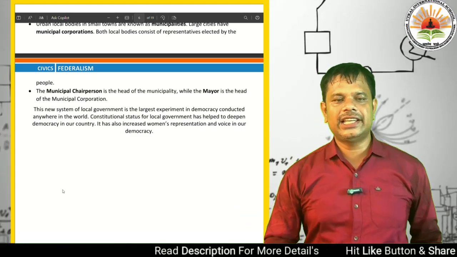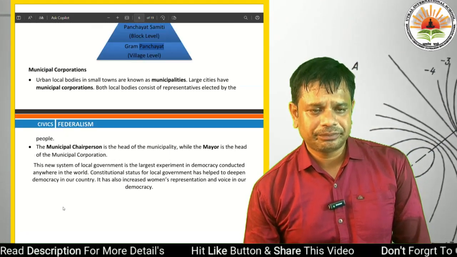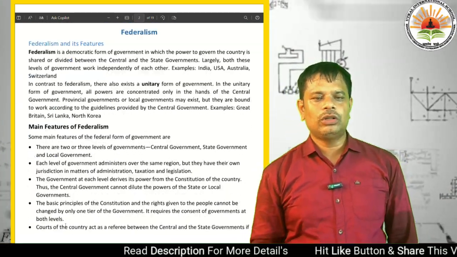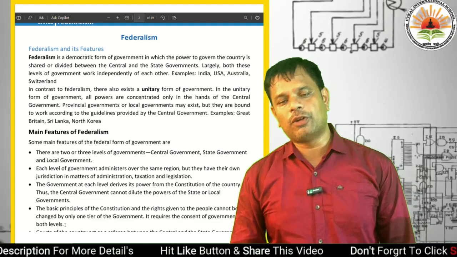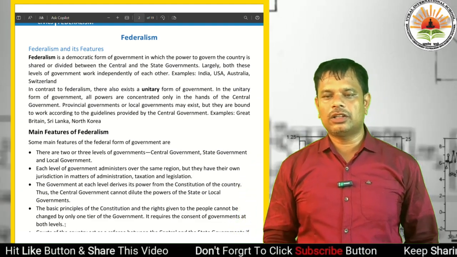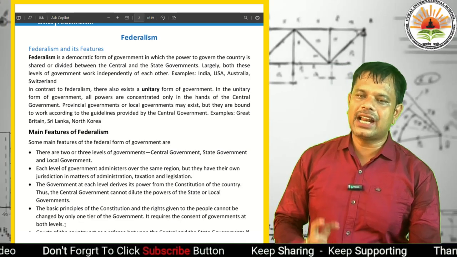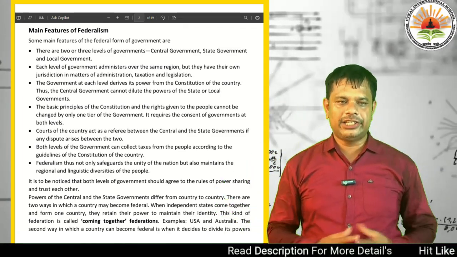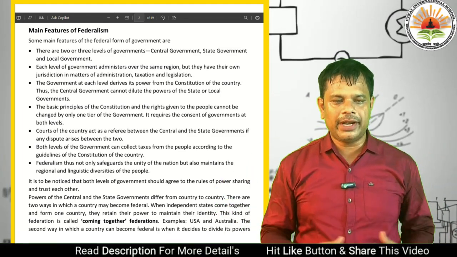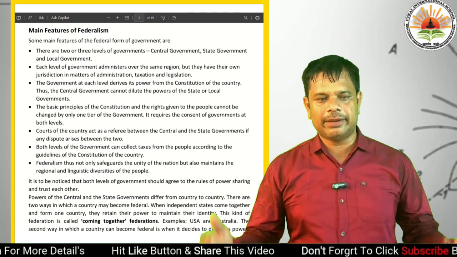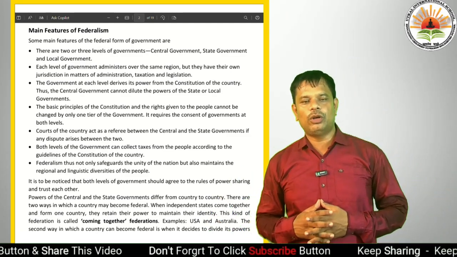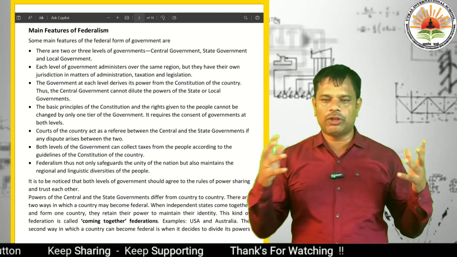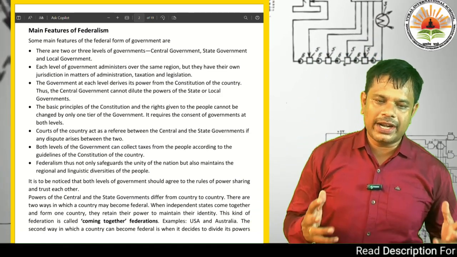Dear students, this is all about your chapter 2, that is federalism. We know federalism is the democratic form of government in which the power to govern the country is shared between the central and state governments. Then we discussed the main features of federalism. There are two or three levels of government. Each level governs the same region. The government at each level derives its power from the constitution of the country. The basic constitutional rights given to the people cannot be changed by only one tier of government.